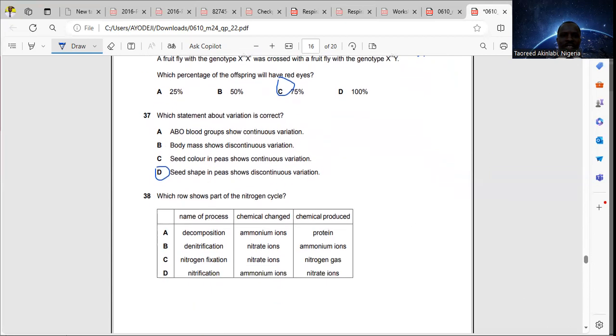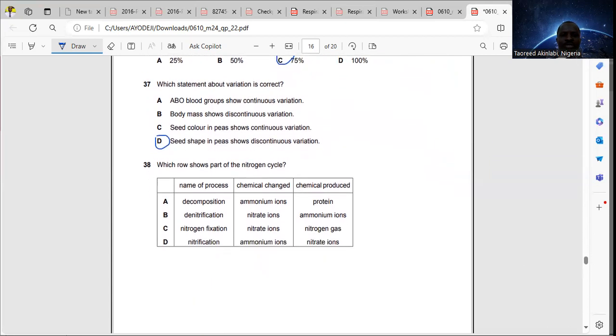For 38, which row shows part of the nitrogen cycle? Name of process, chemical changed, chemical produced. For the options there, the one that actually matches all the points is option D. That is nitrification.